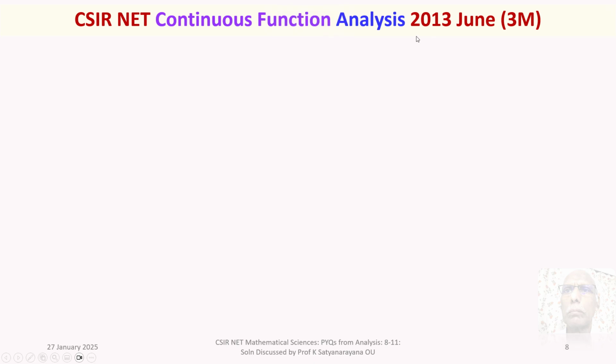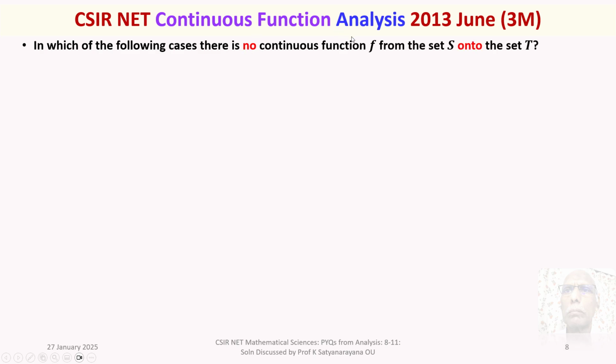This is the question that has appeared in 2013 June for 3 marks. It is related to concepts of continuous function. The given question is, in which of the following cases there is no continuous function, stress, no continuous function f from the set S onto the set T, stress onto.